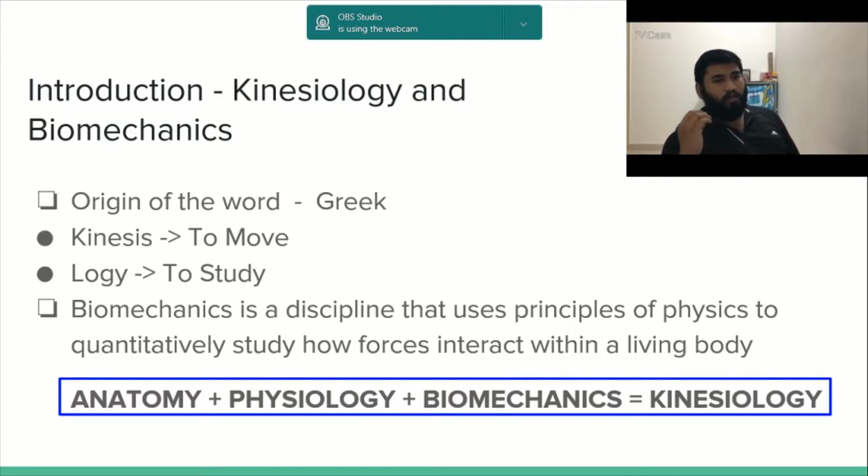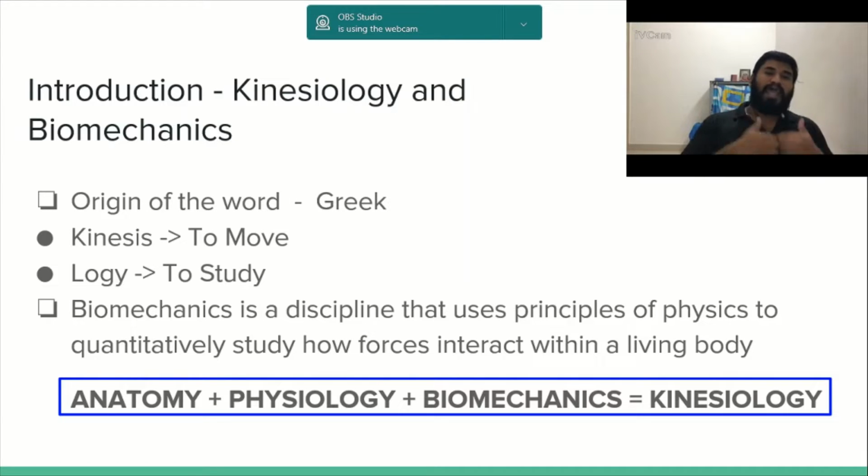So what is kinesiology? Kinesis is to move, logy is to study. So you study how to move, that is your kinesiology. Biomechanics is a part of kinesiology, that is, biomechanics is a discipline that uses principles of physics to quantitatively study how forces interact within a living body. So it is a quantitative way of studying things, and as physiotherapists we are asked to be as objective as we can. If you want to be objective, you talk values, you talk numbers, you classify things in a very nuanced manner, and biomechanics helps you to do that.